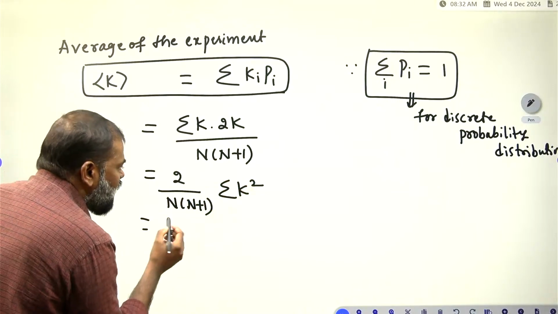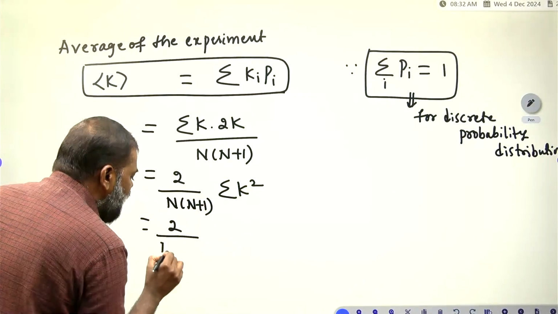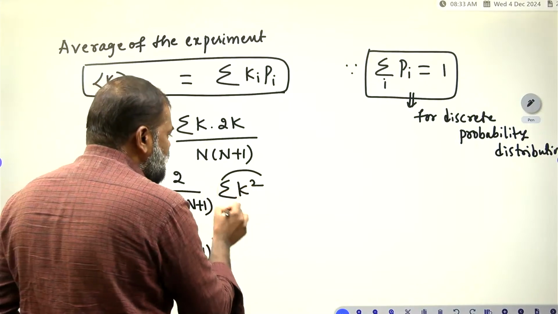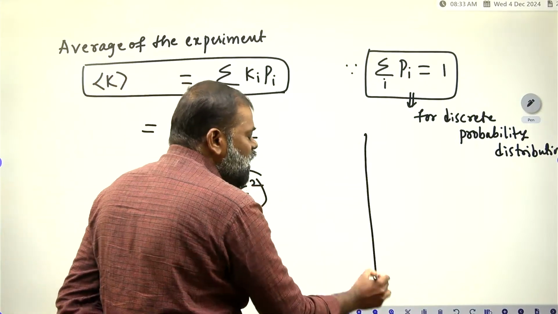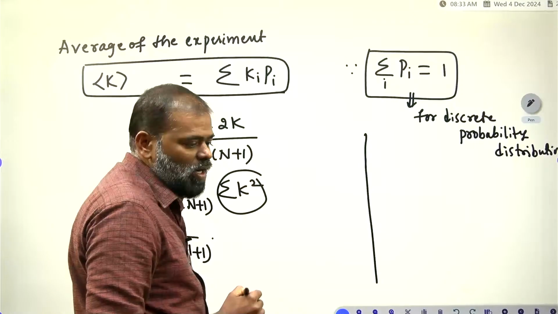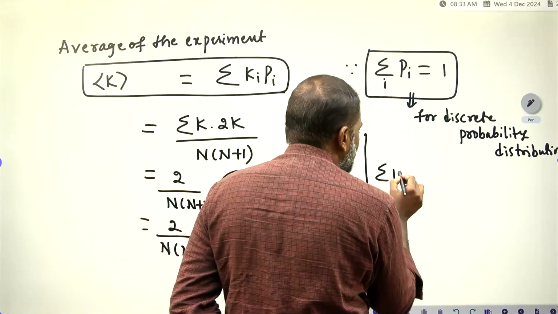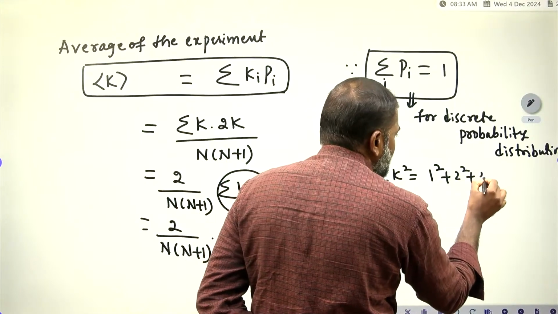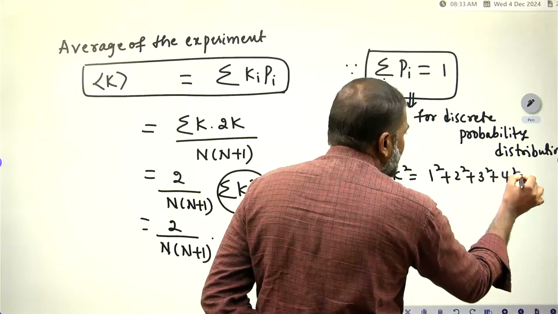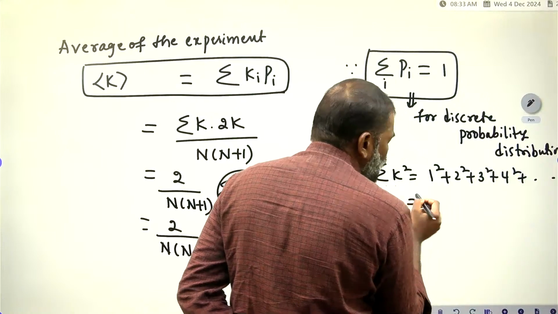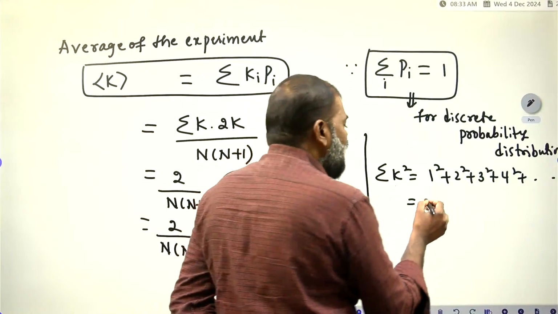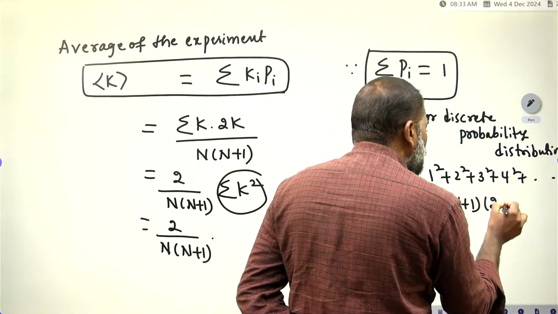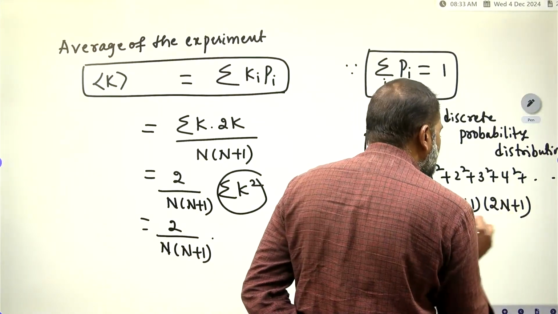The average is equal to 2 divided by n into n plus 1 into the summation of k square. So what is the summation of k square? It means 1 square plus 2 square plus 3 square plus 4 square and so on, which is equal to n into n plus 1 into 2n plus 1 divided by 6.